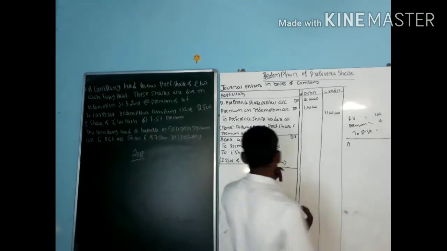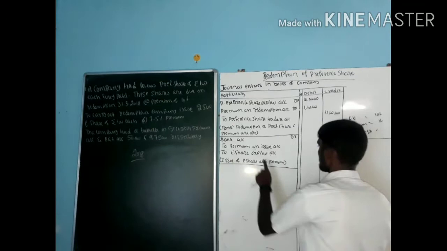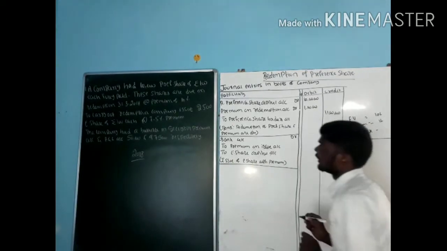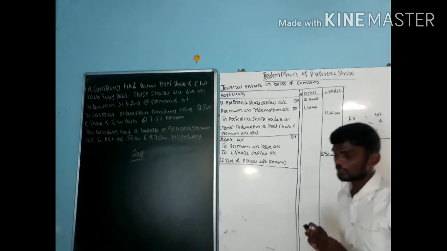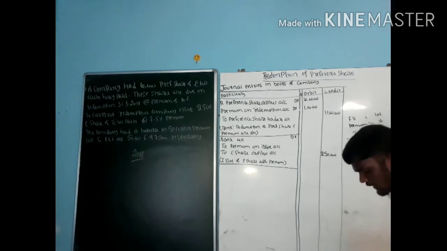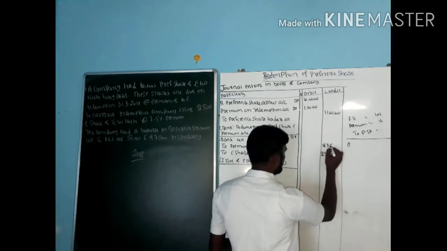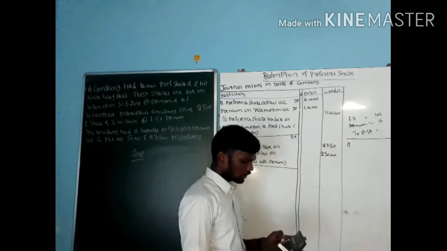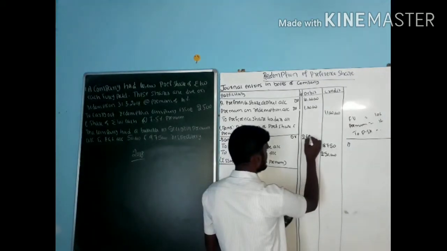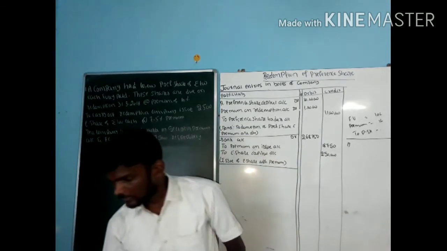What is the actual face value of the equity shares? That is 2,500 into 100, that is 2,50,000. What is the premium? The premium is 7.5%, so 2,50,000 into 7.5%, that is 18,750. So in total, how much amount did we receive? That is 2,68,750 rupees.